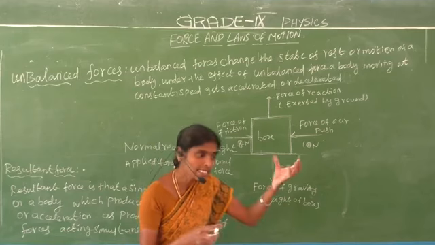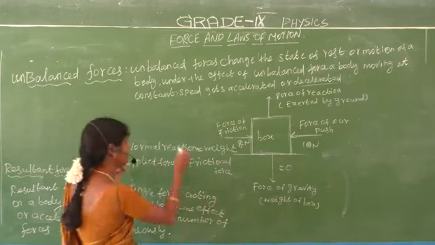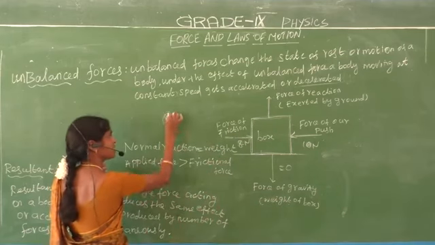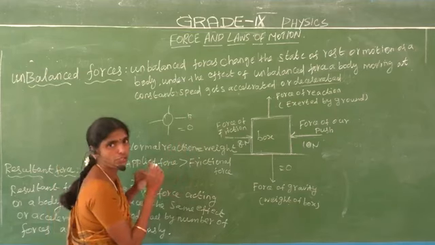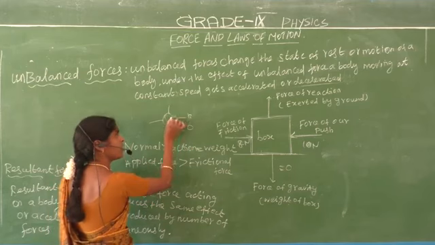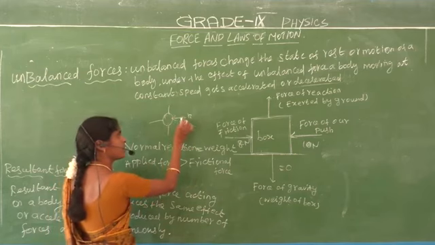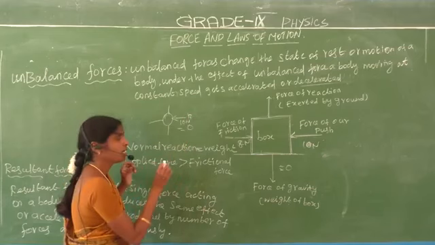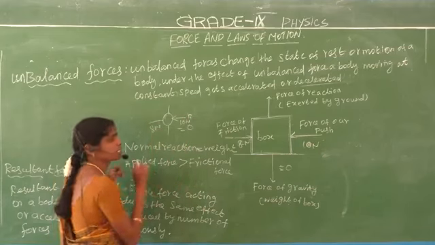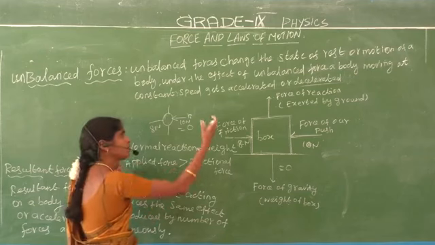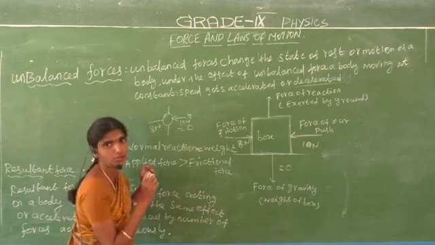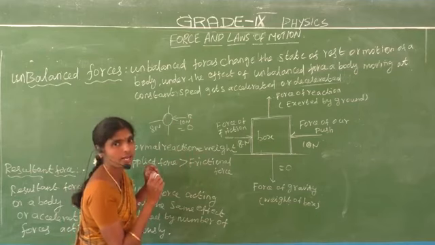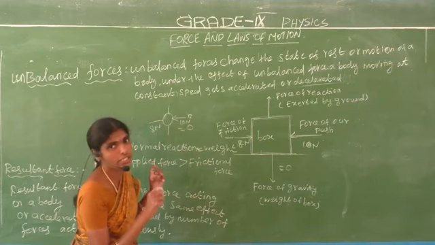A ball is at rest means the resultant force is equal to 0. That is called the balanced force. Now we apply a force on the ball of 10 Newton, and the frictional force is 8 Newton. We apply a force greater than the frictional force.